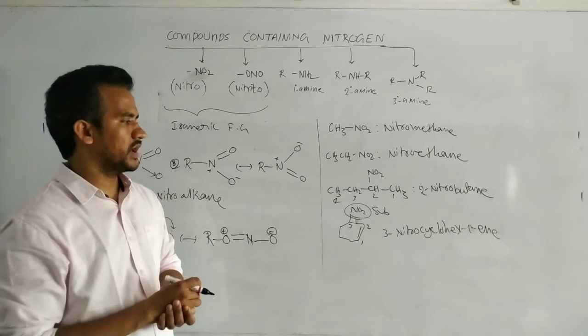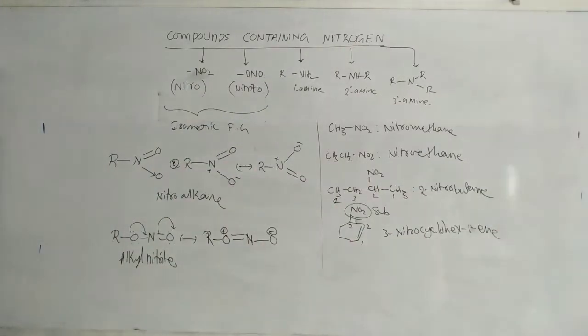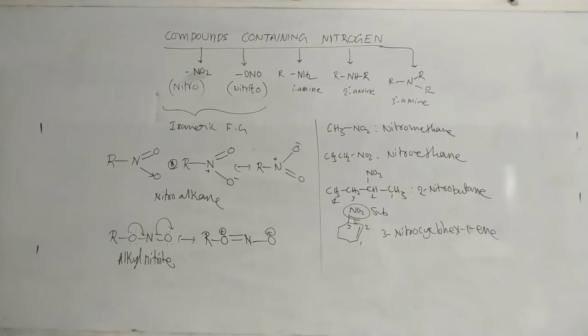So 3-nitrocyclohex-1-ene. The double bond gets high priority. Compounds containing the NO2 functional group are named as nitroalkanes.